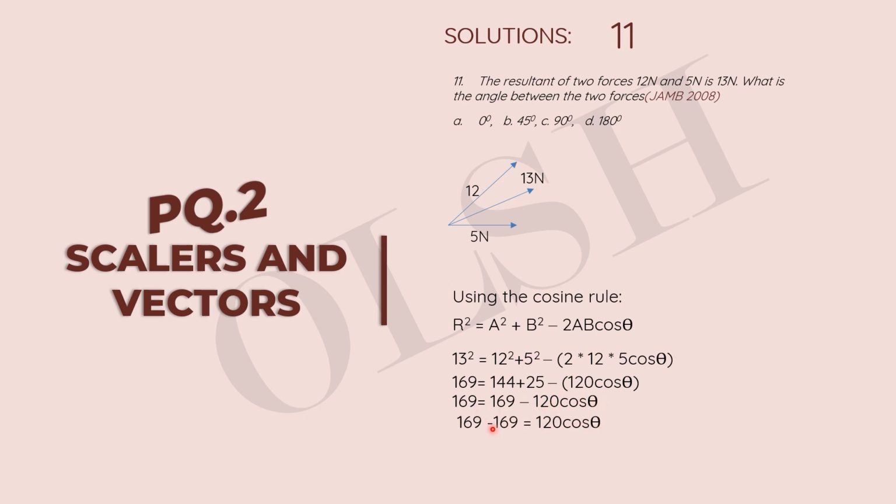Okay, so we have 169 minus 169. When 169 comes over to this side, its sign changes from positive to negative because it has gone over the equality sign. So we have here 0 and here minus 120 cos theta, which is equal to 0. Making theta the subject of the formula, in this case we have 0 divided by 120 equal to minus cos theta, which is 0. So if we find the arc cos of 0, we're going to have 90 degrees. So our answer is C, 90 degrees.